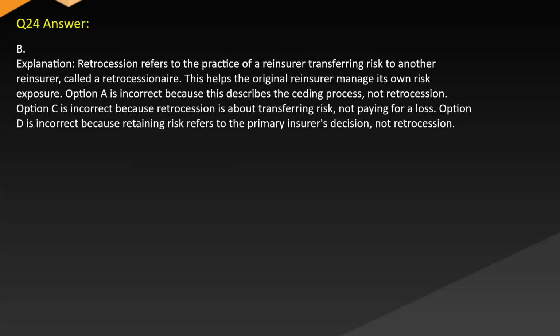Answer: B. Explanation: Retrocession refers to the practice of a reinsurer transferring risk to another reinsurer, called a retrocessionaire. This helps the original reinsurer manage its own risk exposure. Option A is incorrect because this describes the ceding process, not retrocession. Option C is incorrect because retrocession is about transferring risk, not paying for a loss. Option D is incorrect because retaining risk refers to the primary insurer's decision, not retrocession.